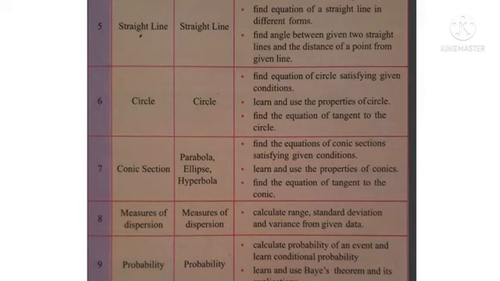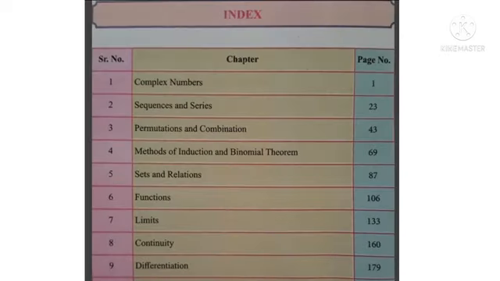Now we will go to the index of maths part second. As compared to maths first, there are 9 topics in maths second. This is also easy. All topics in maths second are also easy. See, the first topic name is complex number.